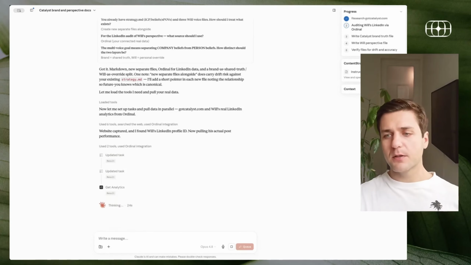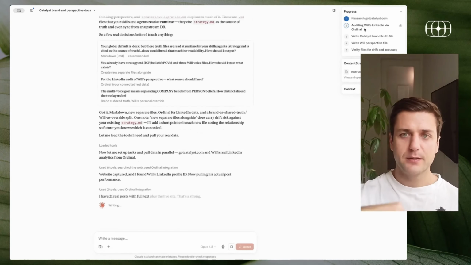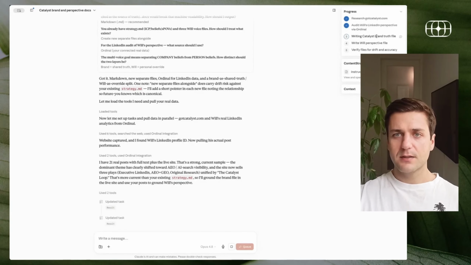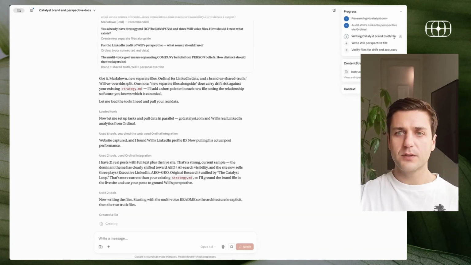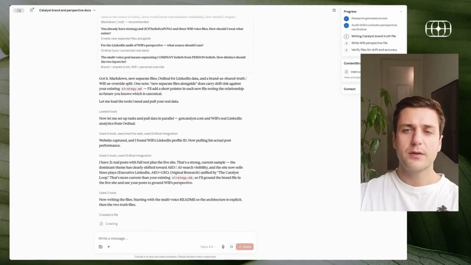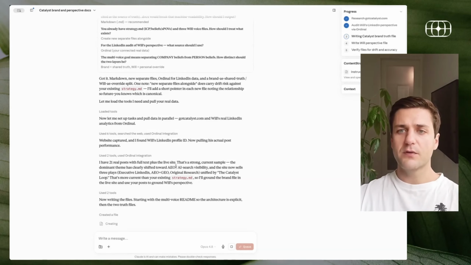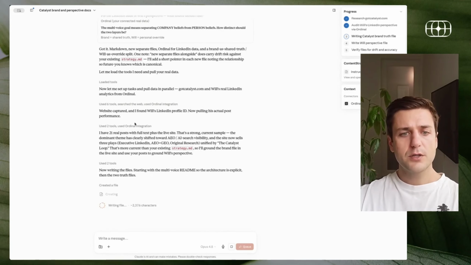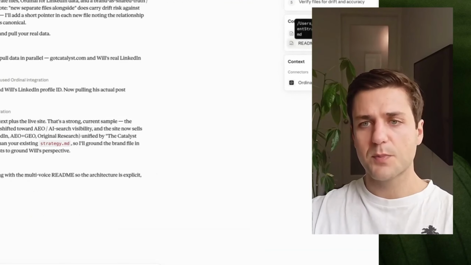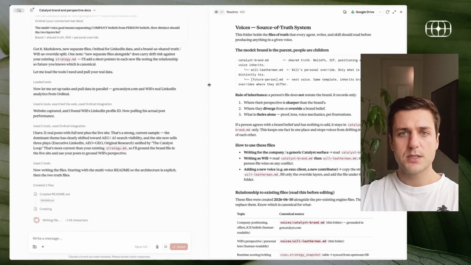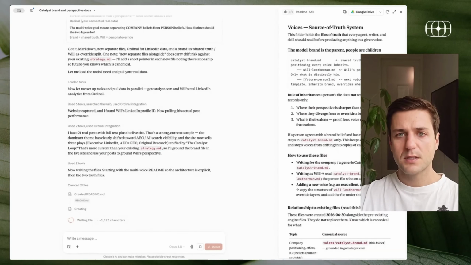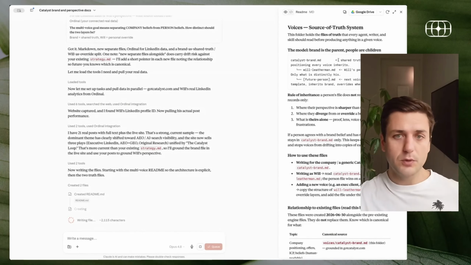You can see what I like about Claude Cowork. It first makes a plan and then it executes that plan. So you can see it did research on Catalyst. Then it's going to audit Will's LinkedIn perspective via Ordinal. Then it's going to write the Catalyst brand truth file, then write Will's perspective file, and then verify files for drift and accuracy. And that's exactly what it's doing. As these start being created, we're going to start seeing these files populate here, which I always think is quite interesting. You can see it is explaining how it works, all in very legible, readable markdown.